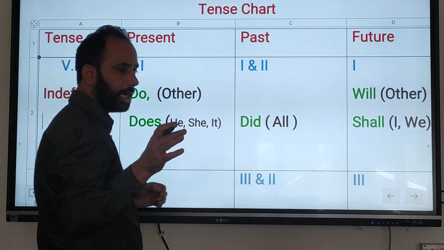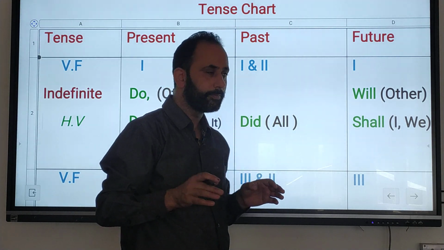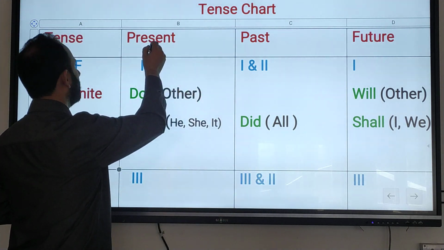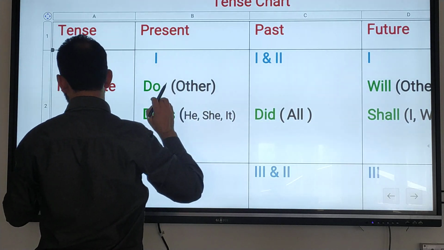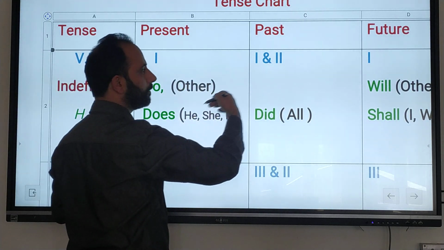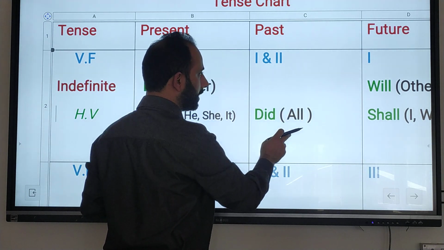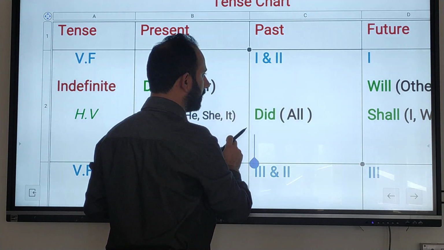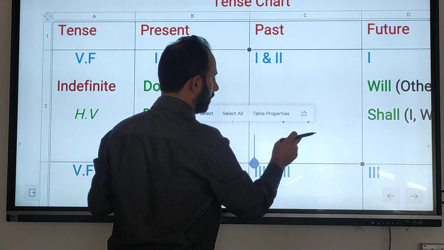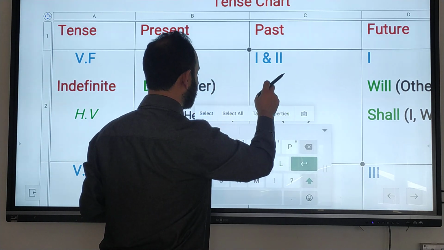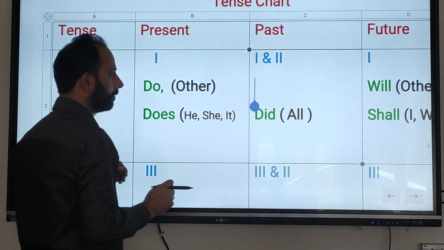As I told you, there are in total 12 tenses: present indefinite, past indefinite, future indefinite, present continuous, past continuous, future continuous, and so on. We will discuss them one by one.